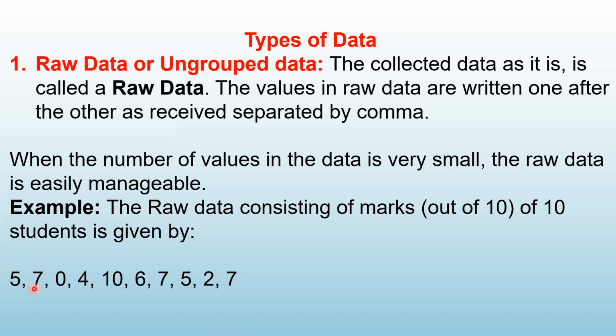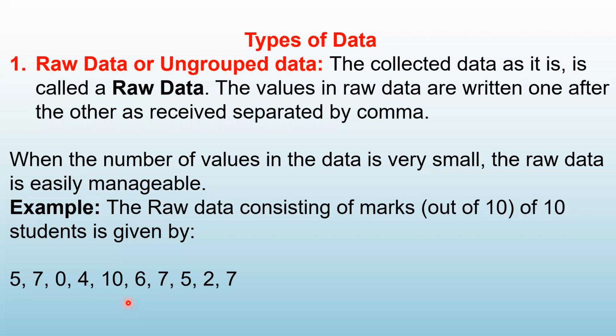This raw data is very easy to manage if the number of values in the data is small. For example, this data contains only 10 values, so just by mere inspection, you can analyze this data. If I ask you in this data, how many students have got 10 out of 10, you can say by inspection that there is only one student who has got marks 10.